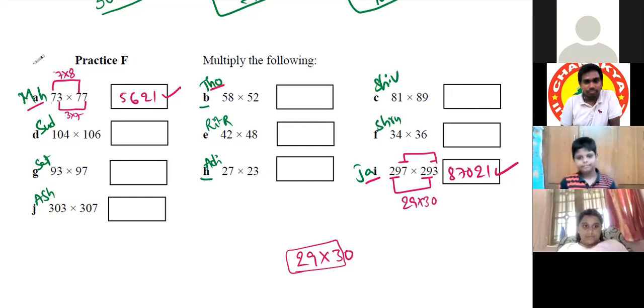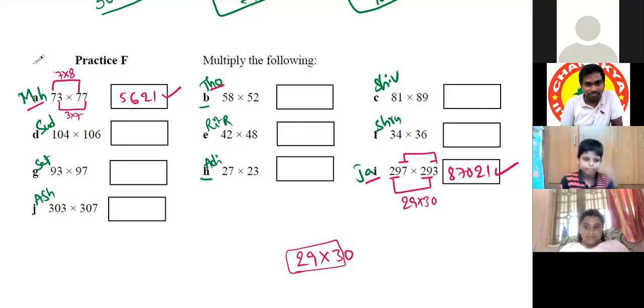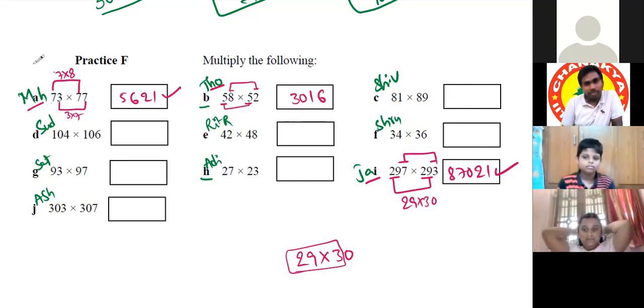Yes, sir. 58 into 52, which is 8 2s are 16. Directly straight away we can write 16. Okay. And then the successor of 5 is 6. So 6 5s are 30. The answer is 3016. Very good.